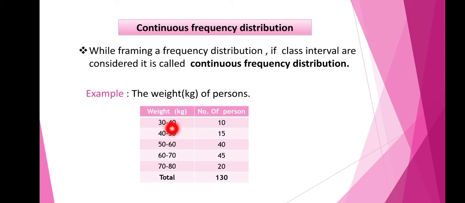So here the exact value is not given. 10 people have their weight between 30 to 40 kg. Their weight may be 31, 32, or 39. So it lies between 30 to 40 kg. And here you can see 15 people, their weights are lying between 40 to 50. Their weight may be 41, 43, or 45. So here the exact value is not given. Class intervals are considered. So when class intervals are considered, this kind of frequency distribution is known as continuous frequency distribution.